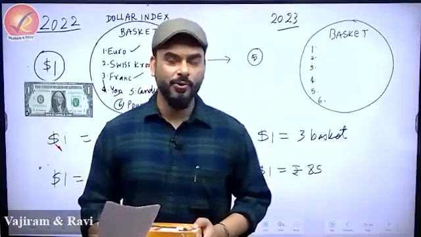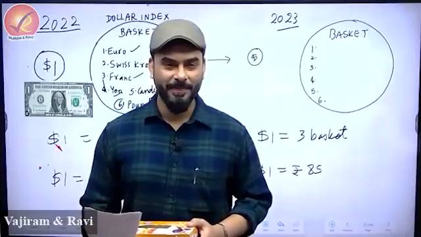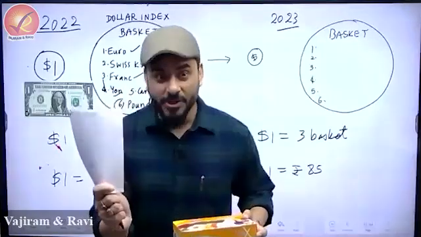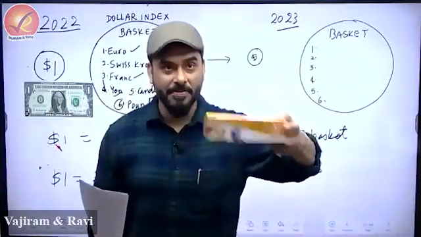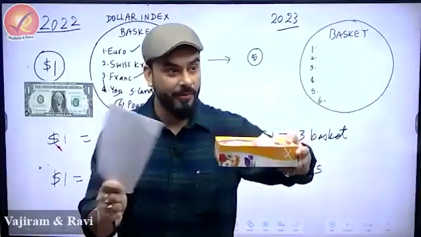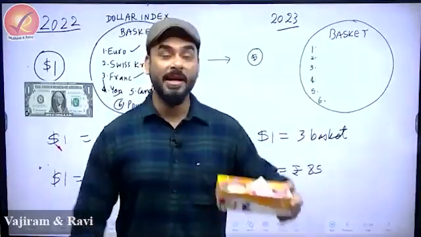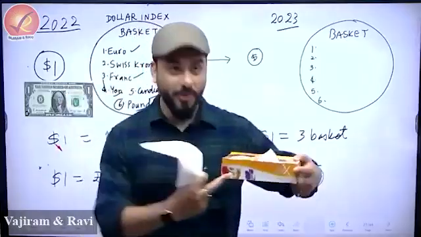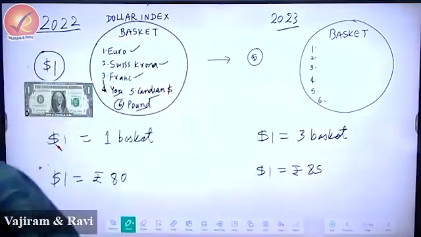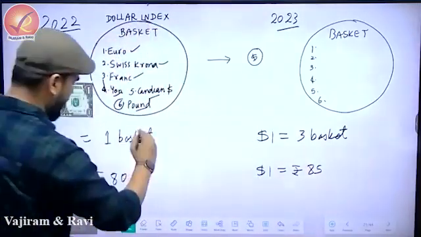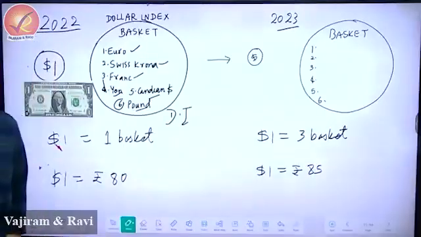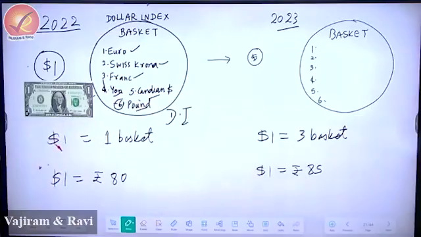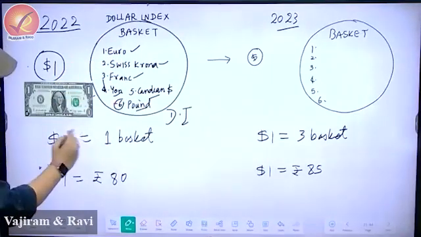Immediately India pointed this out to the USA and said, USA, now you tell us whose value has increased and whose value has decreased. The dollar is very strong, because 3 such baskets are required to get $1, which means the value of this basket is down. That's why 3 baskets are required. For just $1, you need 3 baskets. So India said this basket is called the dollar index. And India showed that these are some of the important currencies with which the US trades.